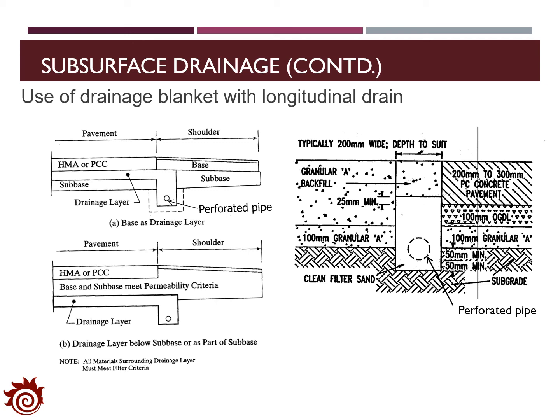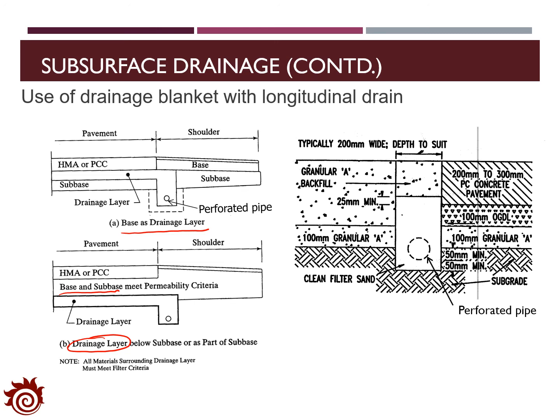In subsurface drainage design, we are able to put the drainage blanket at various locations of the pavement structure. We are able to set the base course as the drainage layer. In that sense, the drainage layer should satisfy the strength requirement of the base course and the permeability requirement of the drainage layer. We are also able to put the drainage layer beneath the base and the subbase layers, where it will act as an additional layer or one part of the subgrade layer.